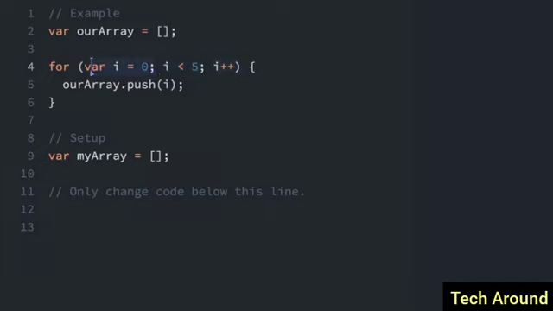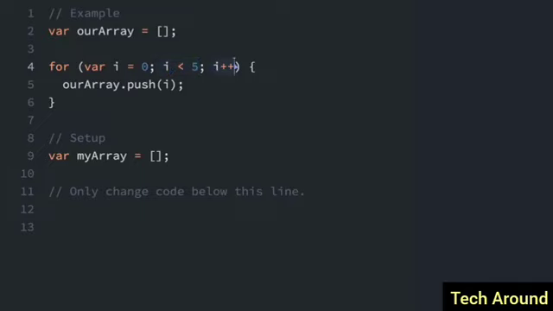The initialization happens before any of the code inside of the loop runs. So we will start by initializing i to equal 0. This is what most for loops start with: a variable that you initialize for the for loop. Then the next thing is the condition. Once this evaluates to false, we break out of the loop. So while i is less than 5, we'll continue to run through the loop over and over until this is false, and we break out of the loop.